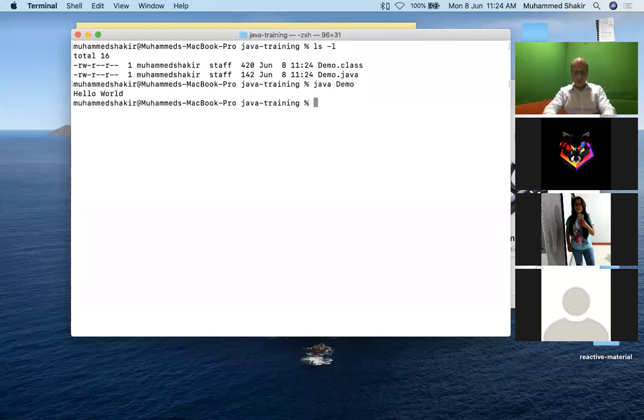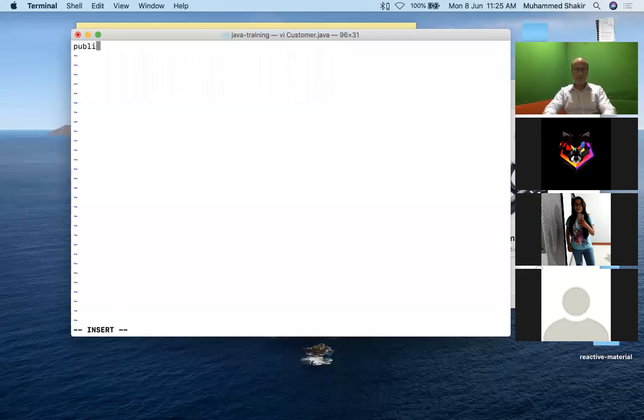Now see this. I will say vi customer.java. This is yet another class that I'm creating. I'll say public class Customer. As you can see, the name of the class that I define over here and the primary name of the file are exactly the same. This is the requirement of Java. I cannot name the class Customer while the file is Customers.java with an S. No, it won't work. The primary name of the file and the name of the class that you have given here must be exactly the same.